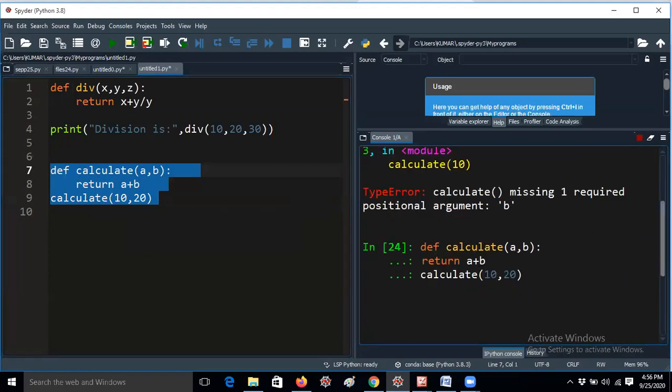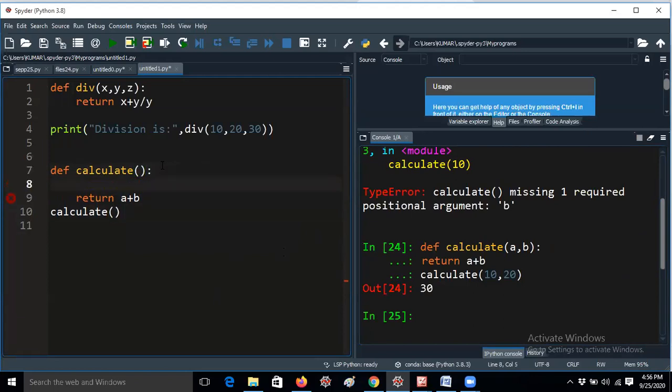Once again I'm telling, yesterday we discussed this. The arguments are not necessary actually. You can do the program without arguments also. So let me explain one example again. So now I'm getting 30, right? One minute, guys. I'm removing the arguments here, here, and here also. Now here I'm giving a comma b equal to 10 comma 20.